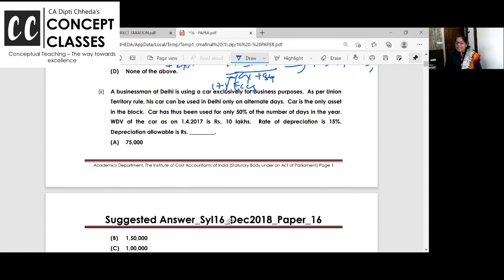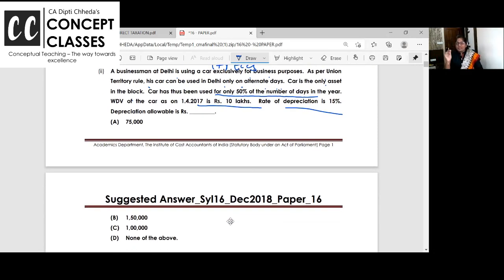A businessman at Delhi is using a car exclusively for business purpose. As per the rule, car can be used in Delhi only on alternate days. Car is the only asset in the block. You remember depreciation is charged as per block of asset. Car is used only 50% of the number of days in the year. WDV is 10 lakhs. Rate of depreciation of motor car and vehicle, which comes under plant and machinery. So how much is the depreciation allowable?